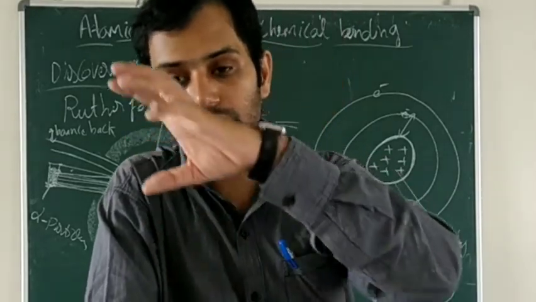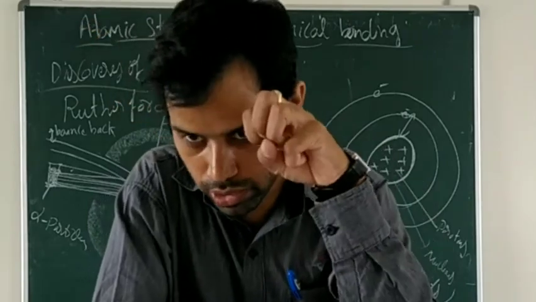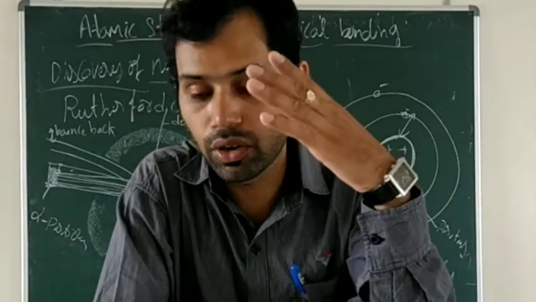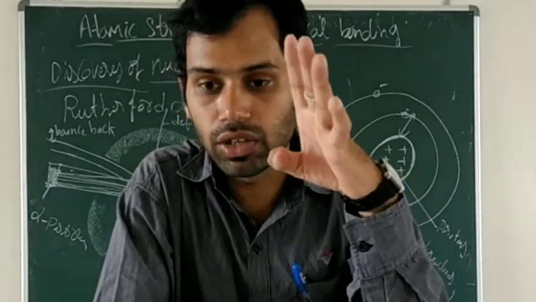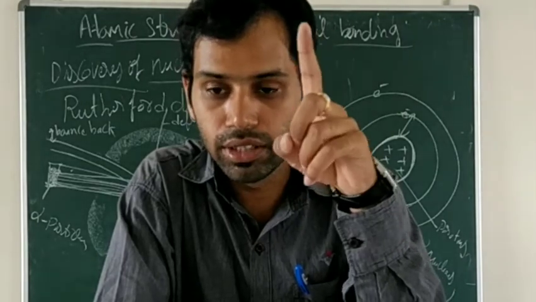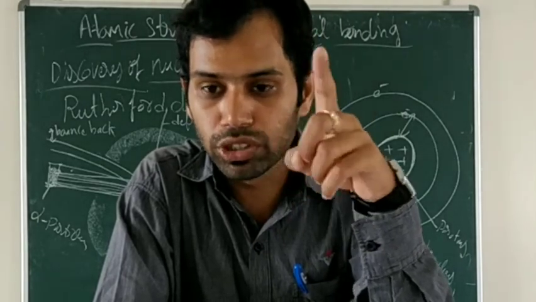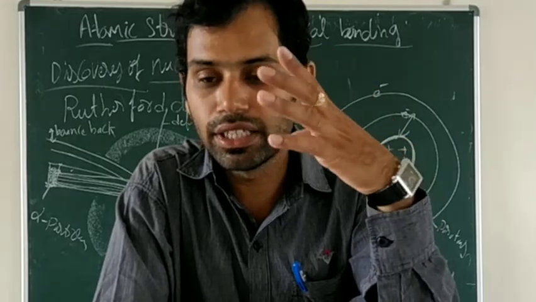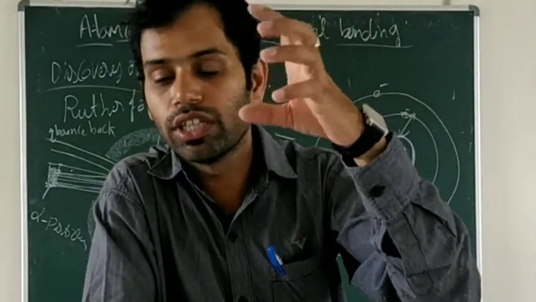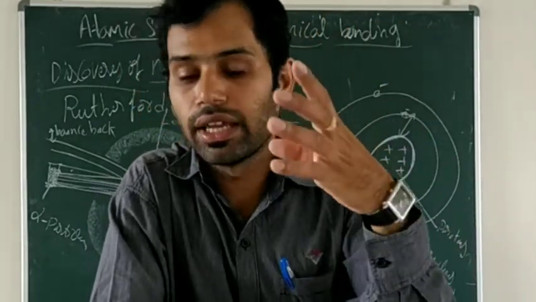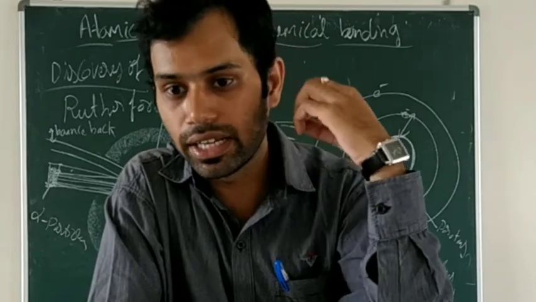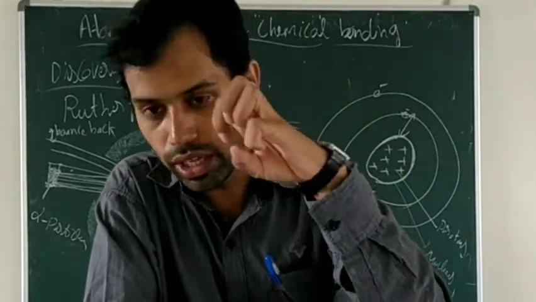So if the electron comes closer to the nucleus after emitting radiation, according to the laws of classical mechanics and electrodynamics, a charged particle in motion will radiate energy. The revolving electron should radiate energy, and after radiating it should come closer to the nucleus.